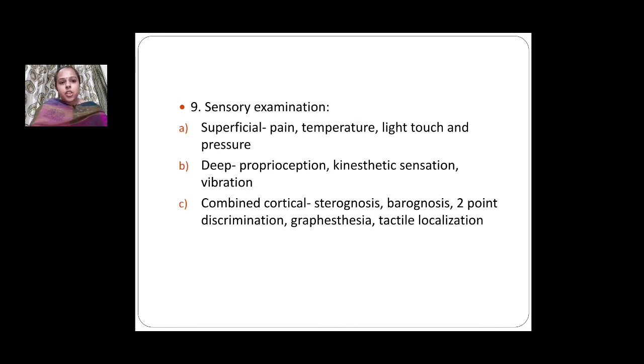Now, for the sensory examination, we have to see the superficial, deep, and combined cortical sensations. For the superficial sensations, exteroceptors are responsible, and we check pain, temperature, light touch, and pressure. In the deep sensations, proprioceptors are responsible, and we check proprioception, kinesthetic sensation, and vibration. In combined cortical, both exteroceptors and proprioceptors are responsible, and we check stereognosis, barognosis, two point discrimination, graphesthesia, etc.